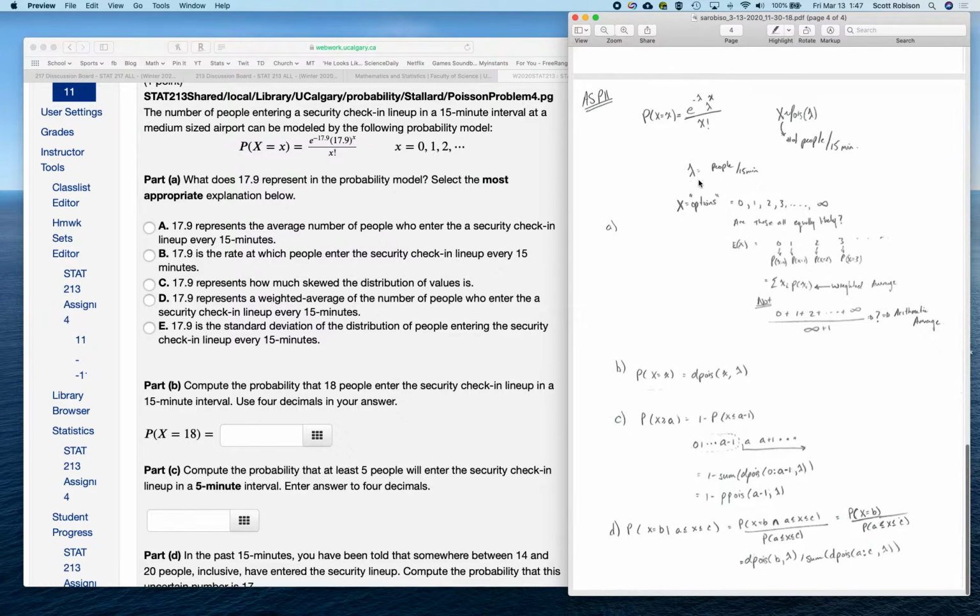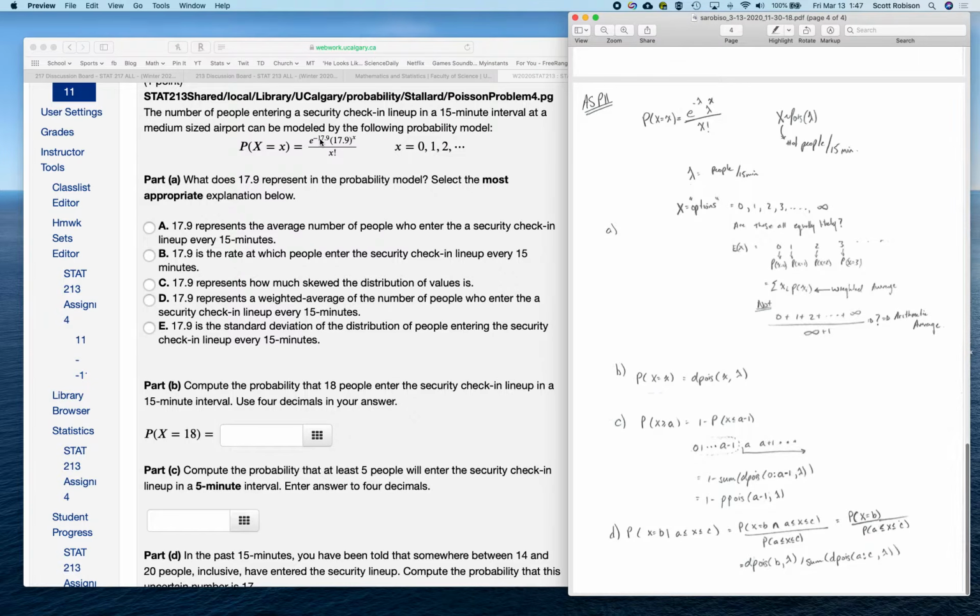Okay, so remember, here, how would we find this number, which happens to be 17.9 people, in my case, that typically show up in 15 minutes? Would you find that number by simply just taking all of these options, 1, 2, 3, 4, 5, 6, 7, all the way up to infinity? Would you add all those numbers up and divide by how many numbers they are? That's what's called the arithmetic average, or the way that people typically think of an average, where they just take the numbers that are possible and add them up, assuming that each number is just as likely as every other number. If you think that that is the correct answer, then you should just simply be saying it's the average number of people.